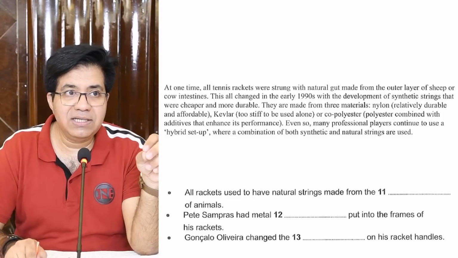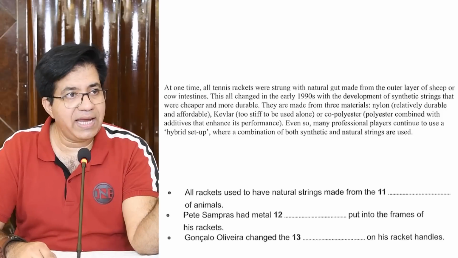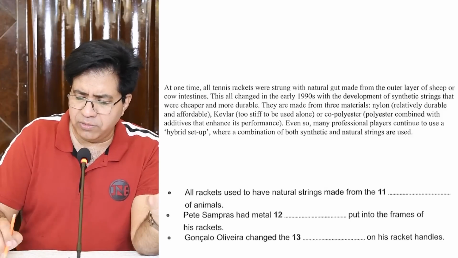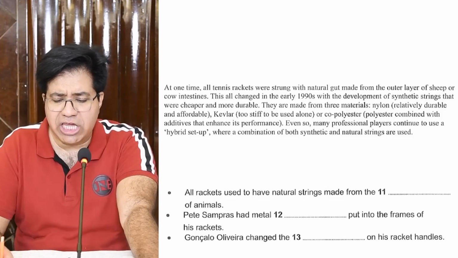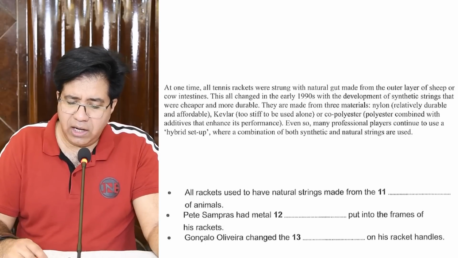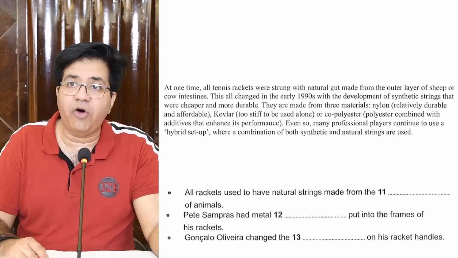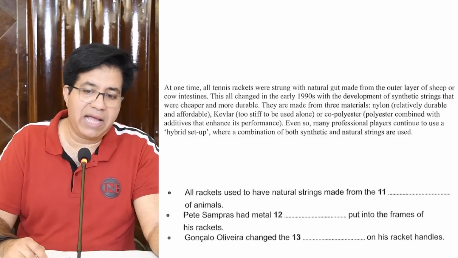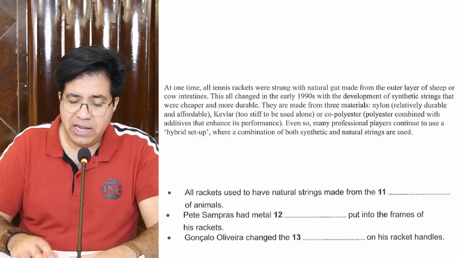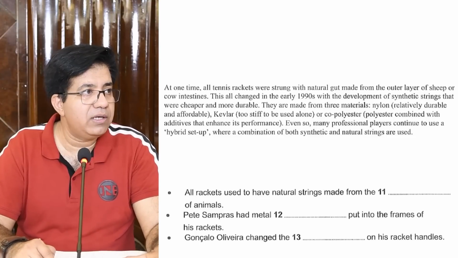One is gut and second is intestine. So you may write any of them. Okay, gut is correct answer. Intestine is also correct answer. But I think to me, the main answer is this intestine. They mentioned sheep or cow intestine. So sheep or cow, for that they use the word all rackets made to have used to have natural string made from the intestine of animals. For animals they use the word sheep or cow. Correct answer is intestine, but if you use the word gut they will accept it as well. And intestines should be written as a plural word because in the passage it is plural. Okay, that's right.